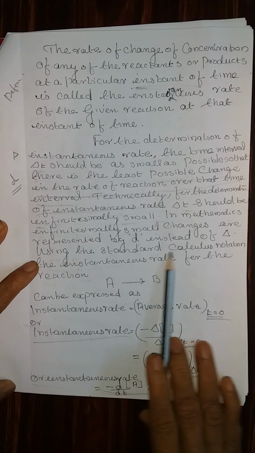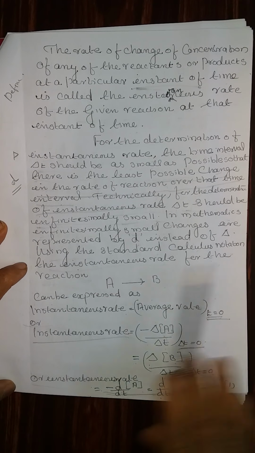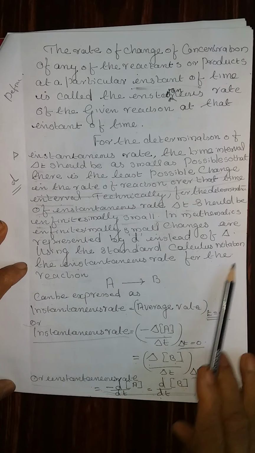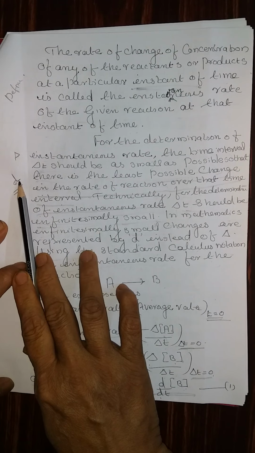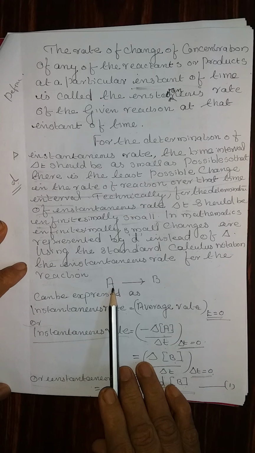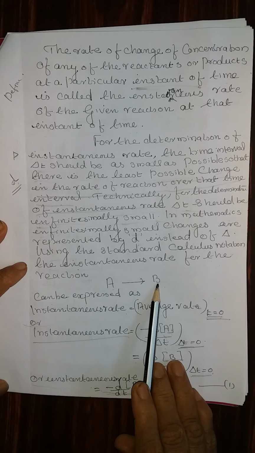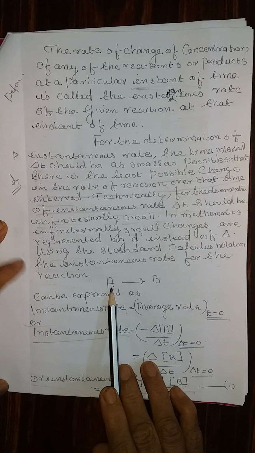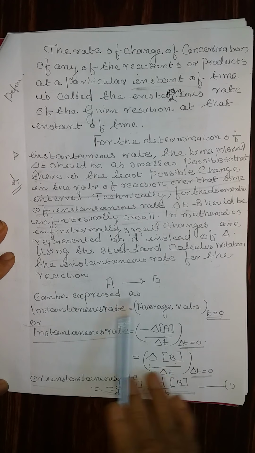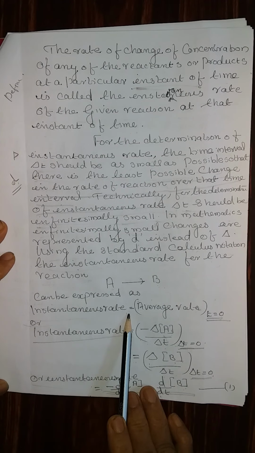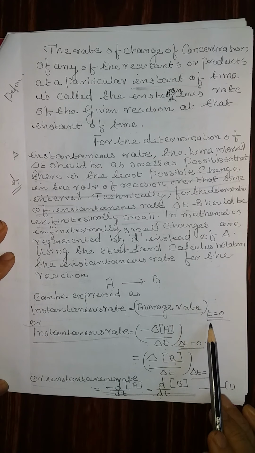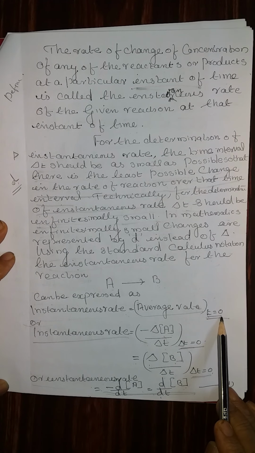Using the standard calculus notation, the instantaneous rate for the reaction can be calculated using the notation d. Consider a chemical reaction A giving B, where A is known as the reactant and B is the product. Instantaneous rate means the average rate where the time interval is 0.